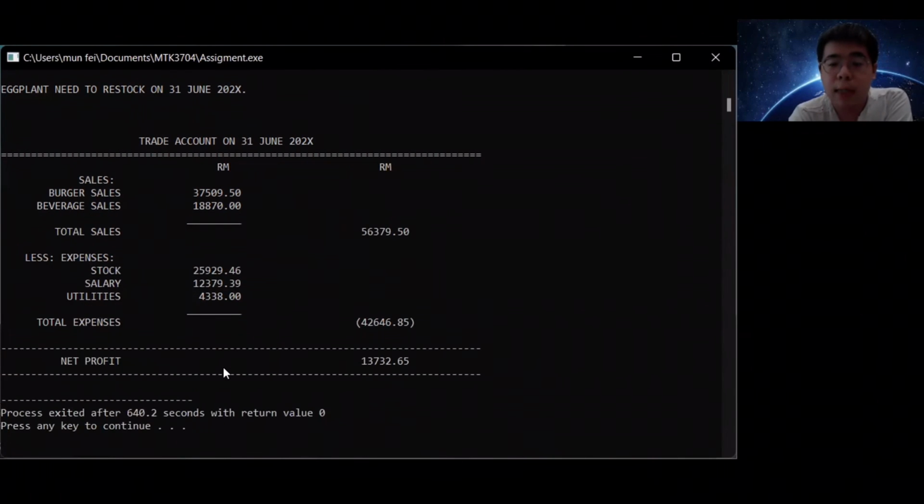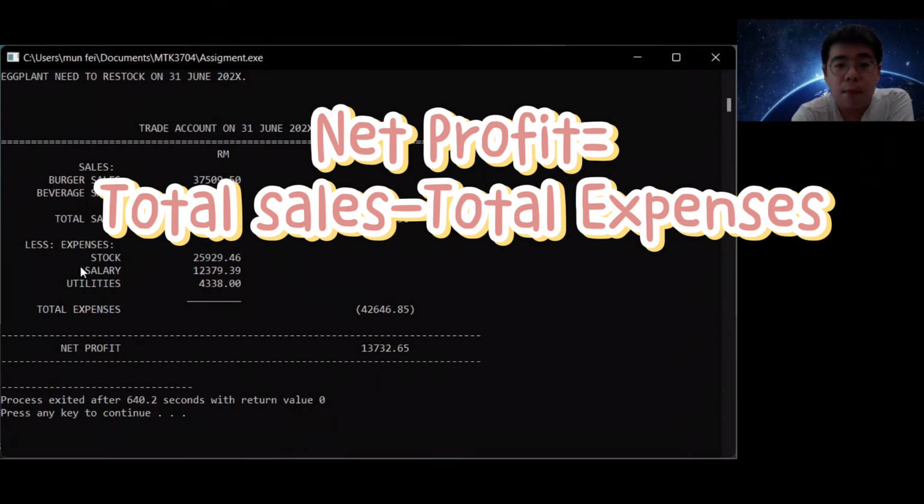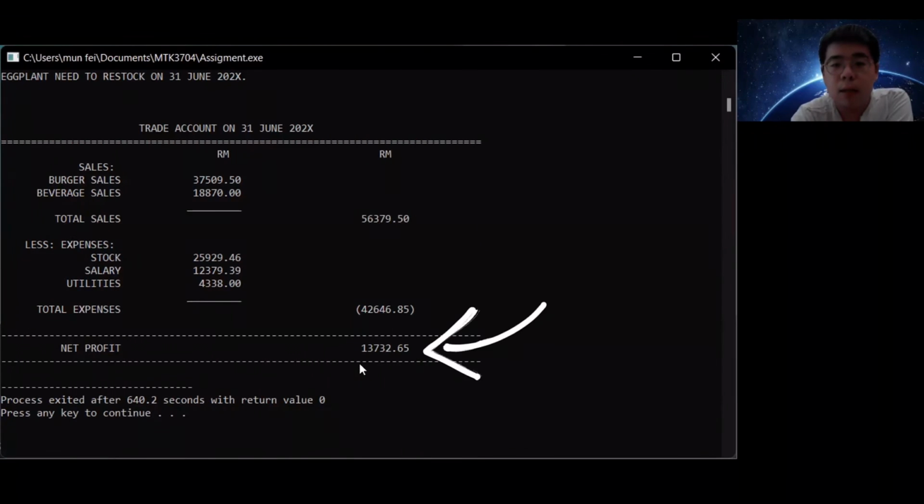And then for the second problem statement, we calculate the profit. For profit we have to calculate the money expenses and the money sales, which we have calculated previously. So now this is the account for June. We will see whether the Seaman Burger has a profit in that particular month. It shows the burger sales, the beverage sales, and the total sales of burger and beverage. Then the expenses, like the stock, the salaries, the utilities, and the total expenses. To calculate the net profit, we take total sales minus total expenses. So it comes out that we have a profit of 13,732 ringgit and 65 cents. That means that month we have a profit.